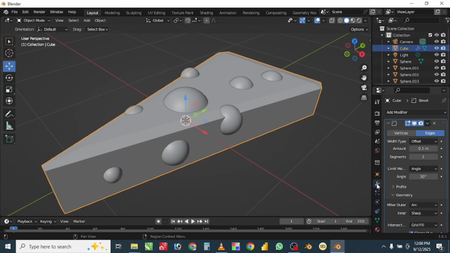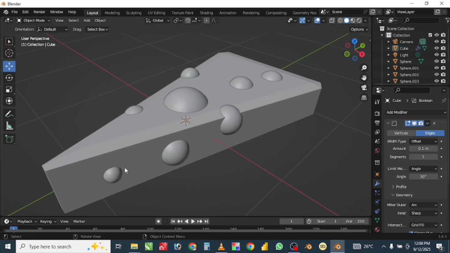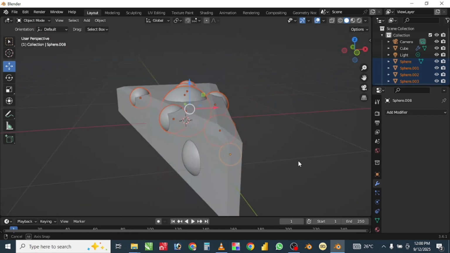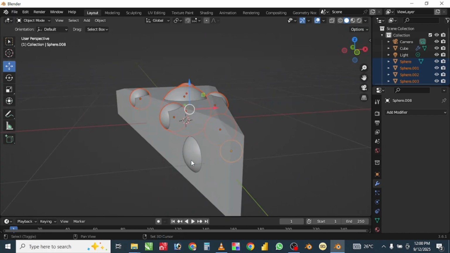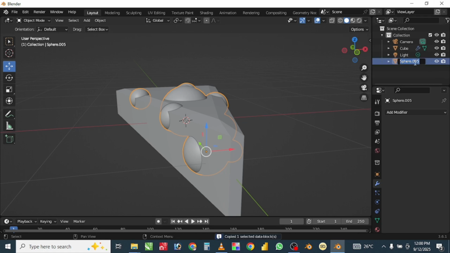I'm going to select my cube and add my modifier, which is the Boolean modifier. Now I'm going to select my spheres. Adding the Boolean modifier one after the other will take time. So I'm just going to select all my spheres and join them together using Ctrl J. Then I can just go over to the outliner and change the name to hose.